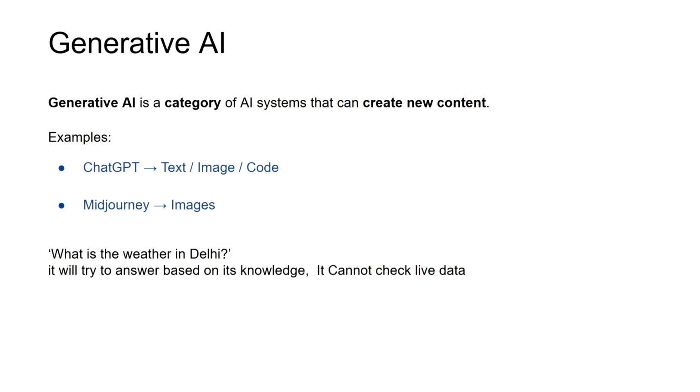Now let's say I ask a query to an LLM: what is the weather in Delhi? It basically tries to answer based on its knowledge, and it cannot check live data. What's happening here is that the LLM is trained on some data, and it is using that data to answer. It cannot perform real time tasks like checking weather or performing database actions like that.